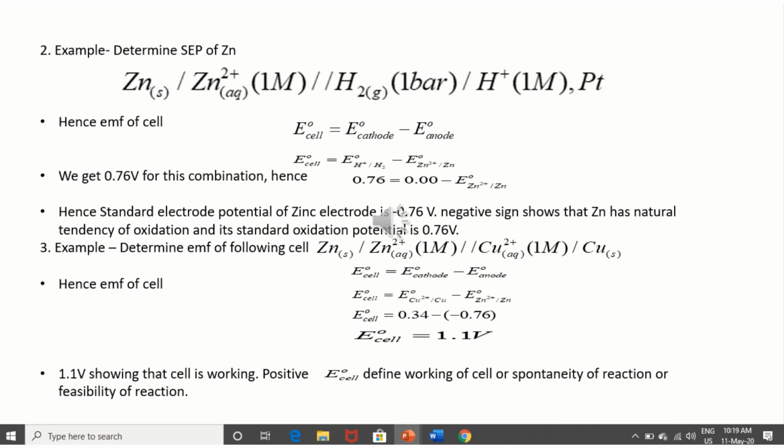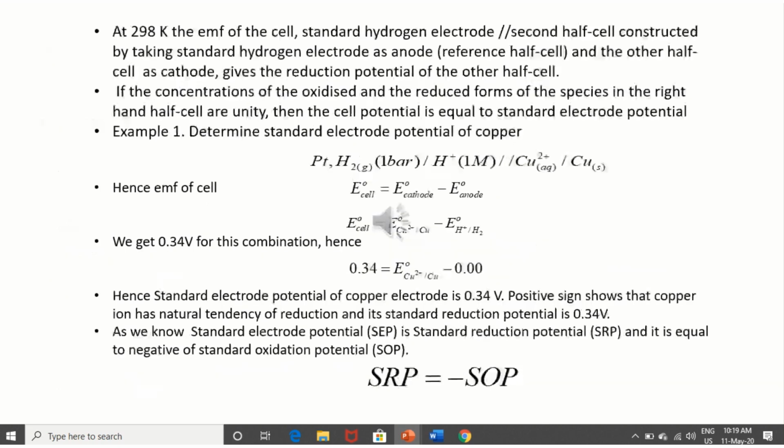Zinc ion does not have an equal tendency to get reduced. So the reaction we are showing here, Zn2+ turning into Zn, is not spontaneous; the opposite of it is actually spontaneously possible. The negative sign shows that zinc has a natural tendency toward oxidation. And in our last condition, you can see that Cu2+ has a natural tendency to get reduced.